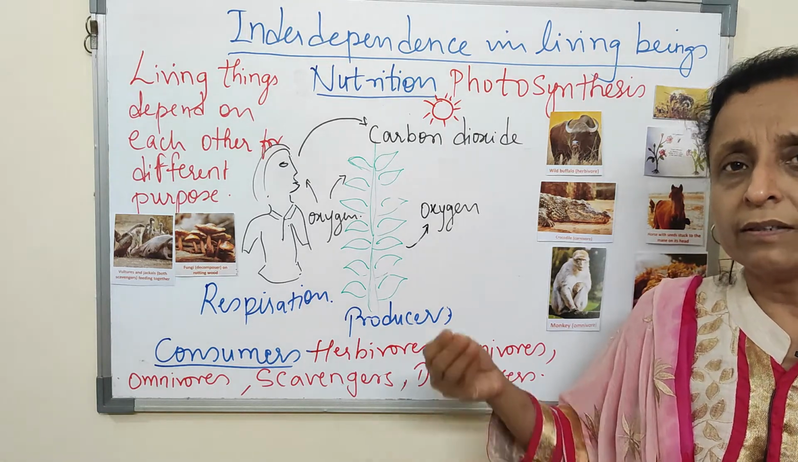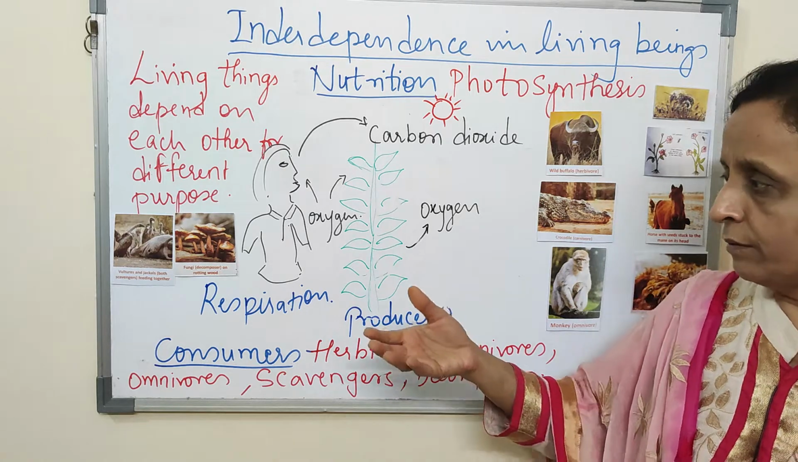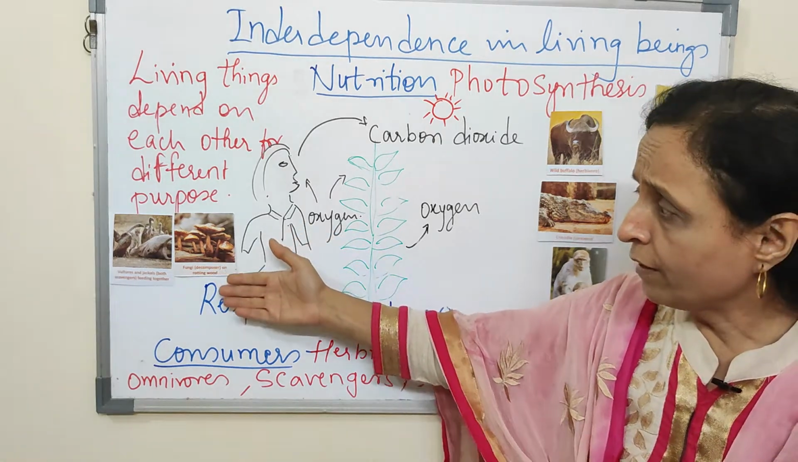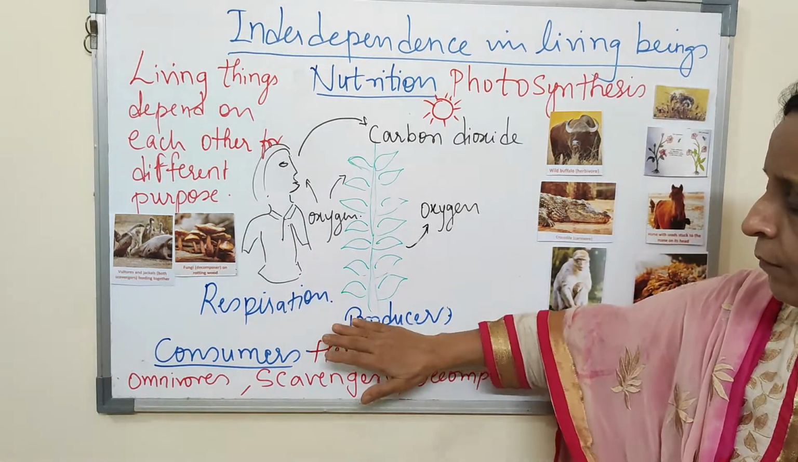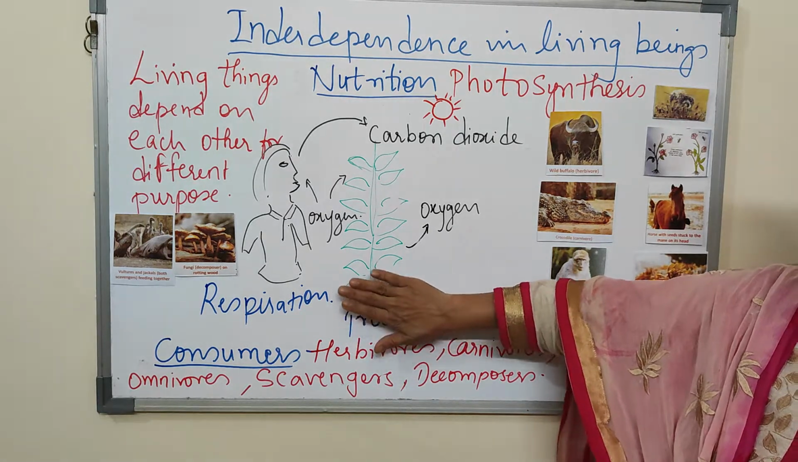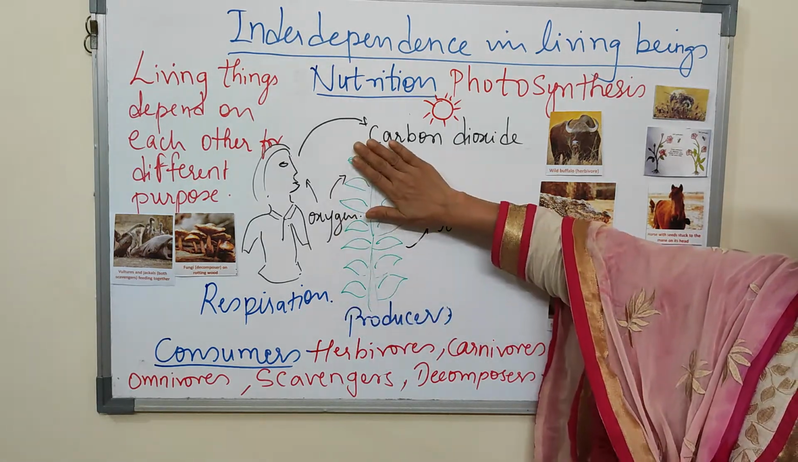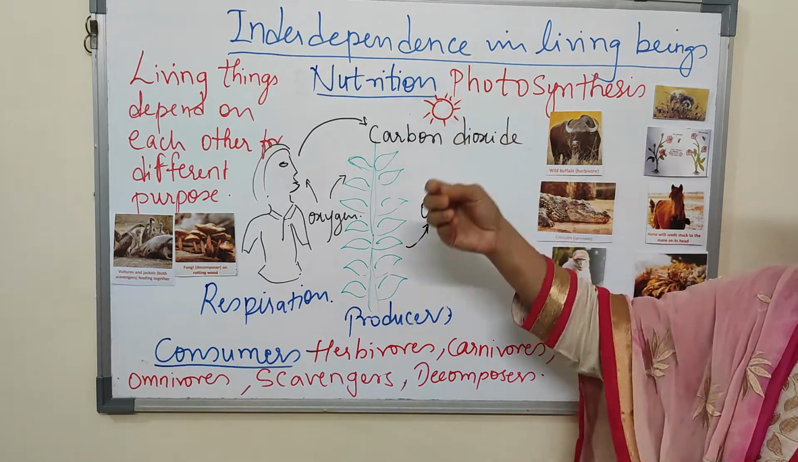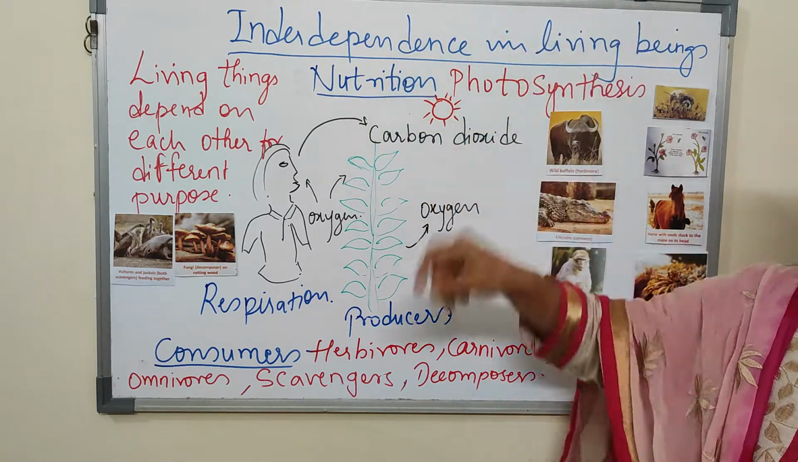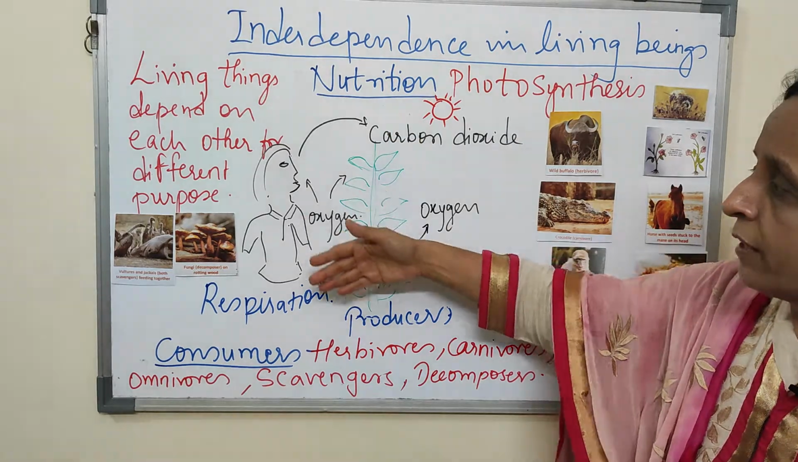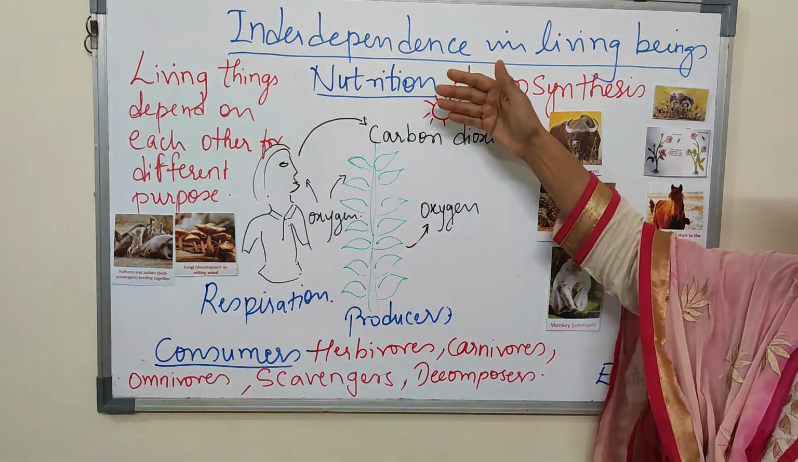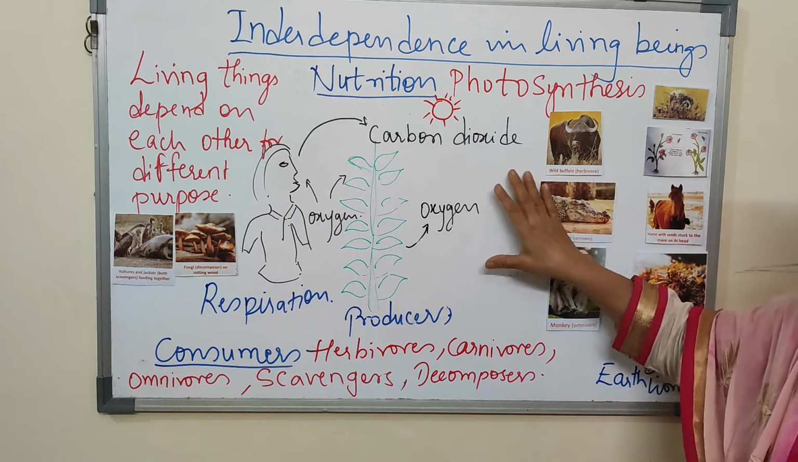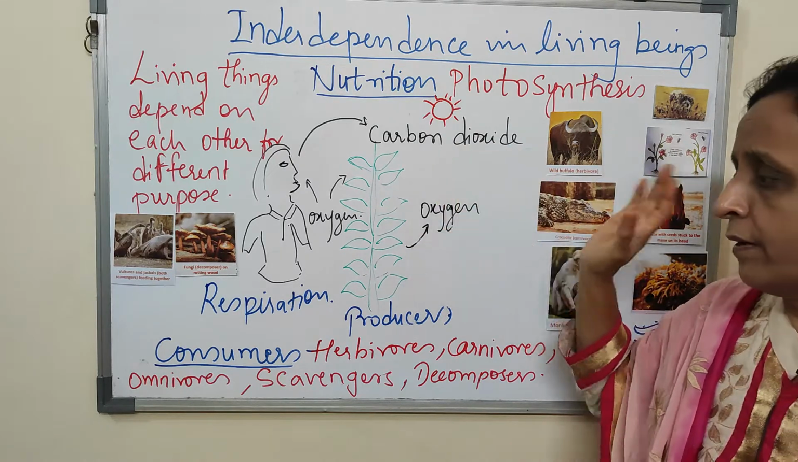So the nutrients, which you'll study later on, will get mingled with the soil. Once it is mingled with the soil, plants will be able to take that nutrient and grow, prepare their own food, supply oxygen, take in carbon dioxide. So this cycle will go on. So all the living organisms are dependent on each other.